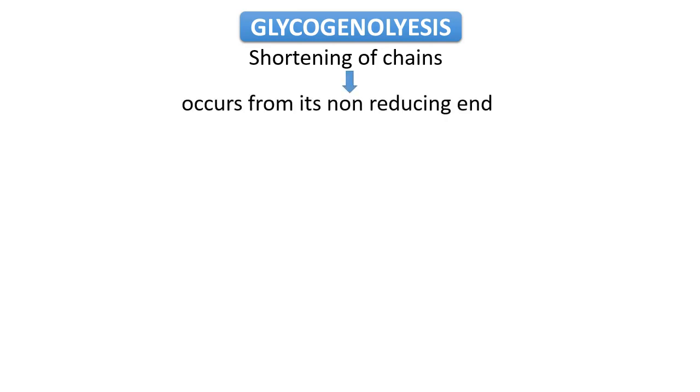Next part of our topic is glycogenolysis, that means breakdown of glycogen. Now, how does the process take place? Initially, what happens? There is shortening of the glycogen chain. The shortening of glycogen chain occurs from its non-reducing end, and the procedure is triggered by breaking of alpha 1,4 glycosidic linkage.